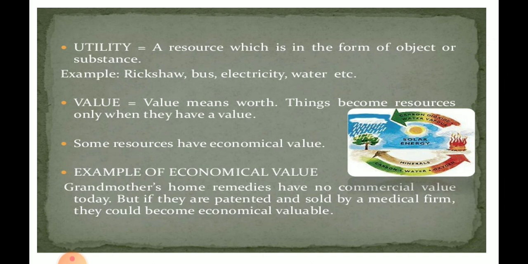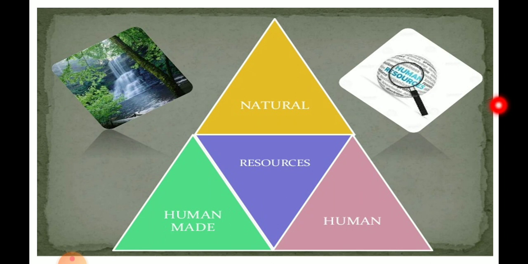Now let us move on to the next slide. Here they are telling that for any substance to be converted into a resource, first it should be available in nature, human beings should require it, and it should be human-made, that means there should be technology and knowledge applied by human beings to make it even more efficient. Then any substance can become a resource.